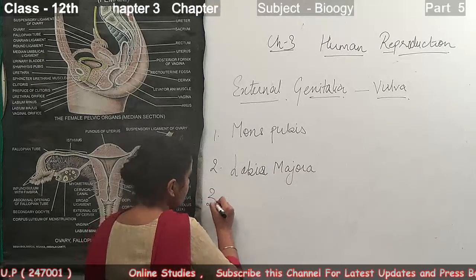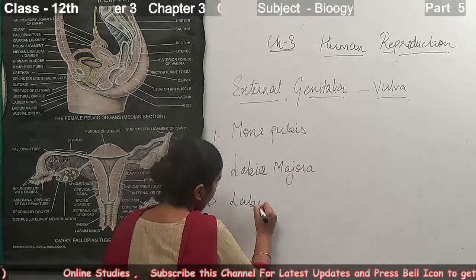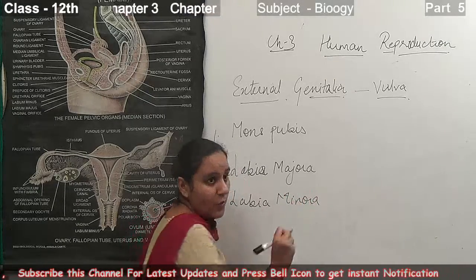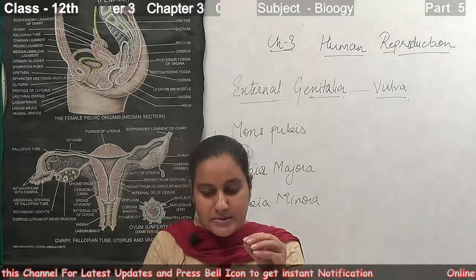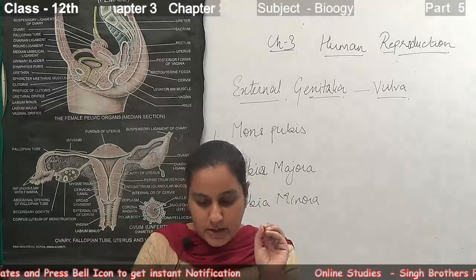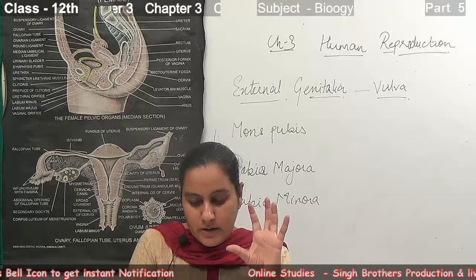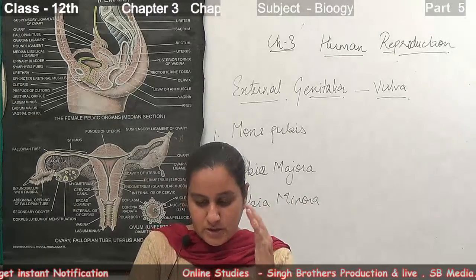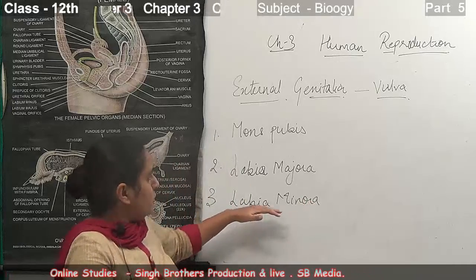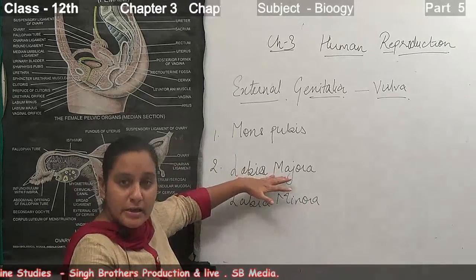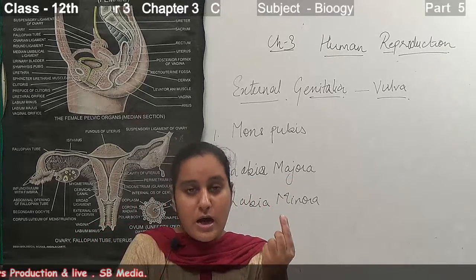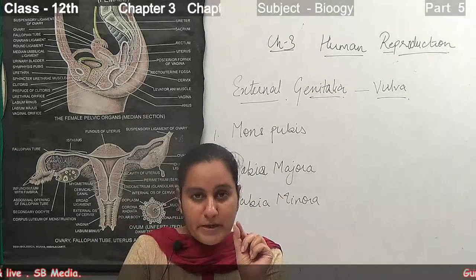After that comes the labia minora. Inside the labia majora, there is the labia minora, which encloses the vestibule, the tiny opening of the urethra.